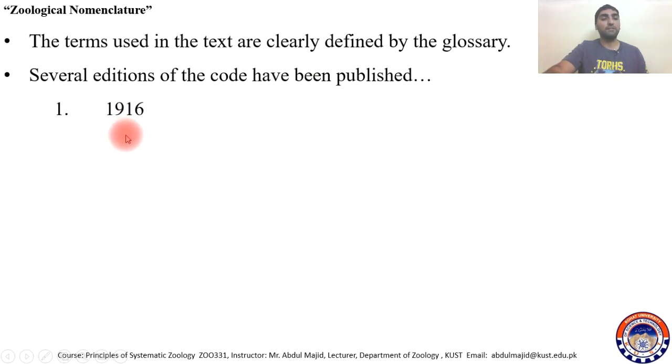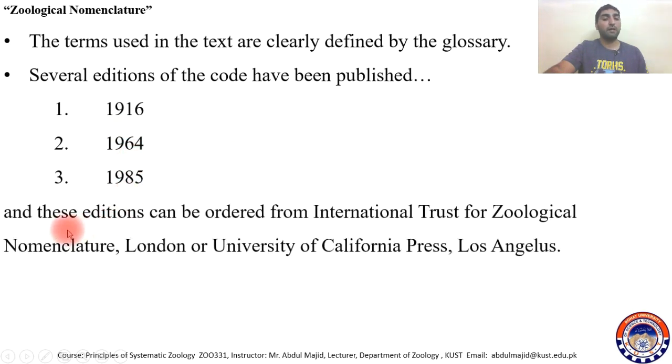Several editions of this code have been published. It was published in 1916, another was published in 1964 and 1985, and these editions can be ordered from the International Trust for Zoological Nomenclature, London, or you can order it from University of California Press, Los Angeles. And I think this is also present on my website, so you can download the soft copy of this code from my website.